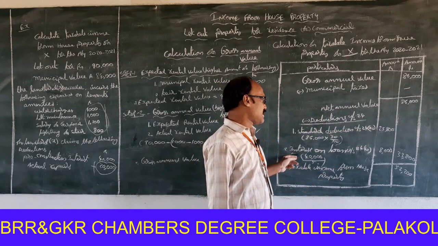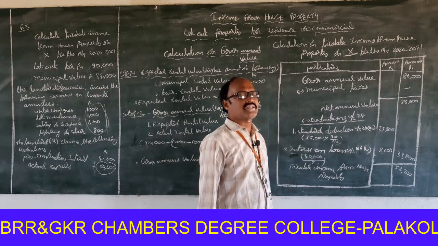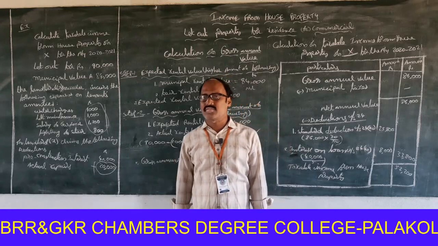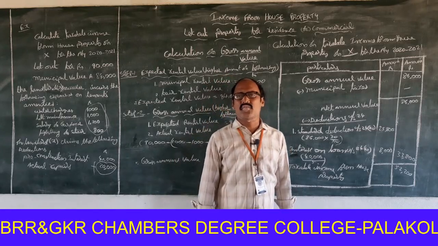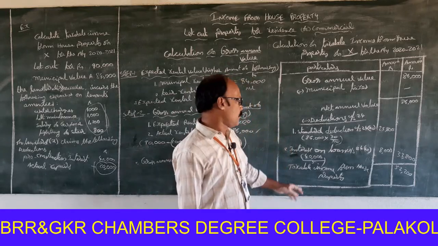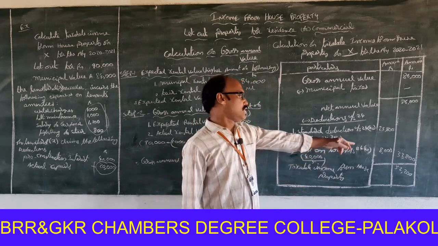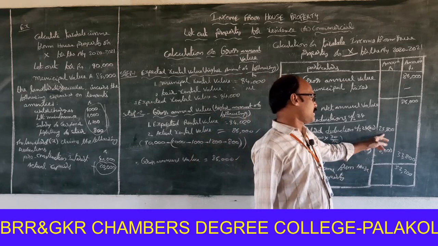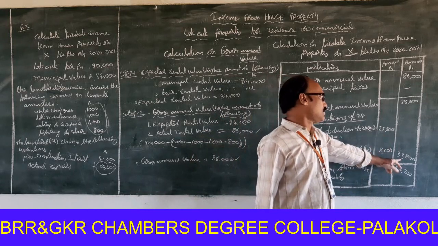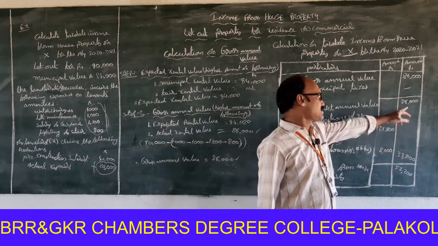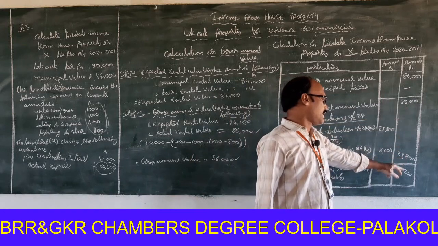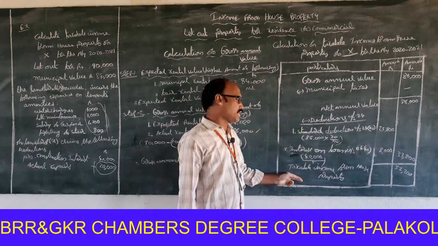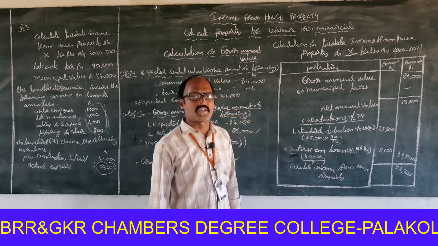Next one, interest on loan under section 24B. But interest is on a loan taken before construction of the house, that's why it is allowed in 5 equal installments. So, 40,000 divided by 5, 8,000. Total 25,800 plus 8,000, 33,800. So, 86,000 minus 33,800, 52,200 is to be treated as taxable income from house property.